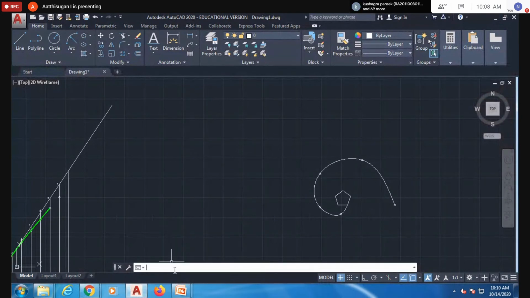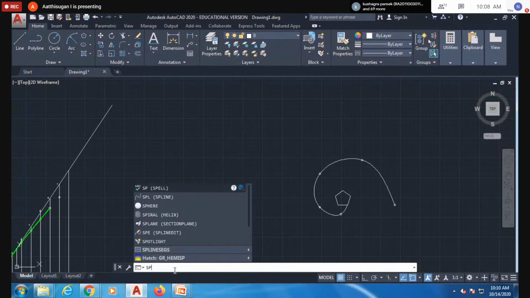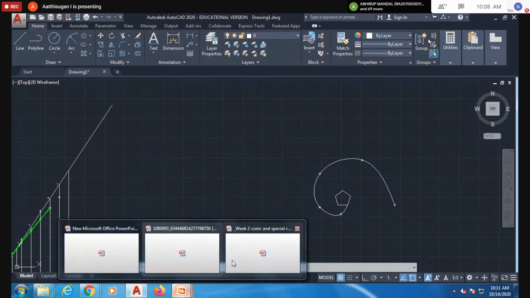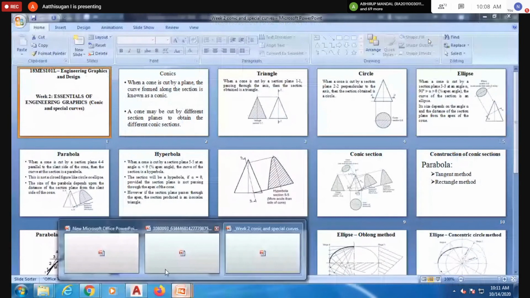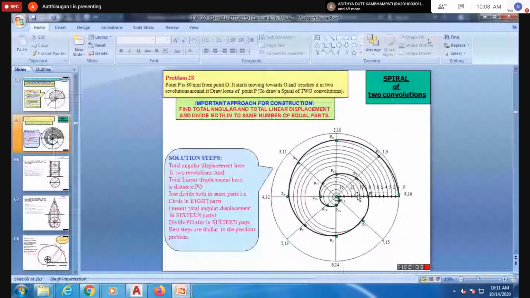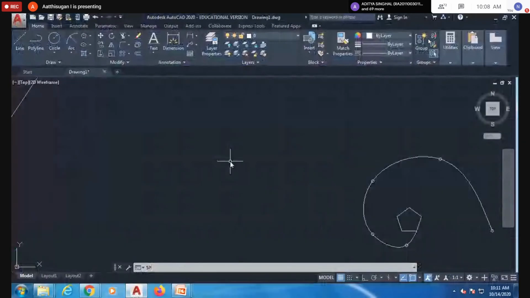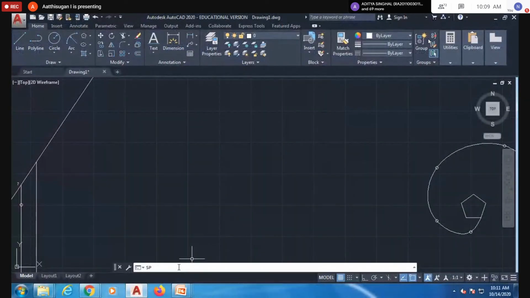For that you can call the spiral command, directly type spiral. But try with this example also. I am repeating, try with this method also. One question: 1 revolution for 70 mm radius. For 70 mm radius, try with 1 revolution like this also. In addition, type simple SP, helix command or spiral.